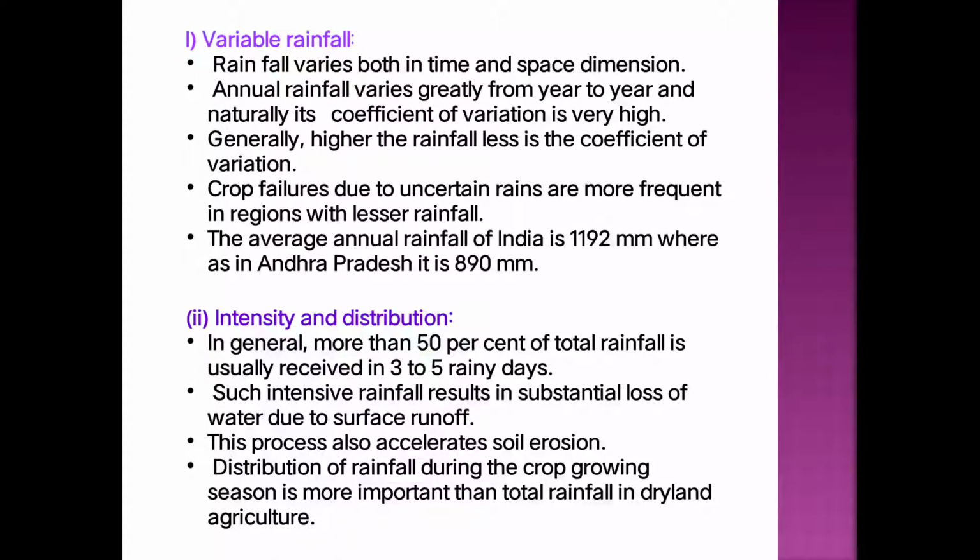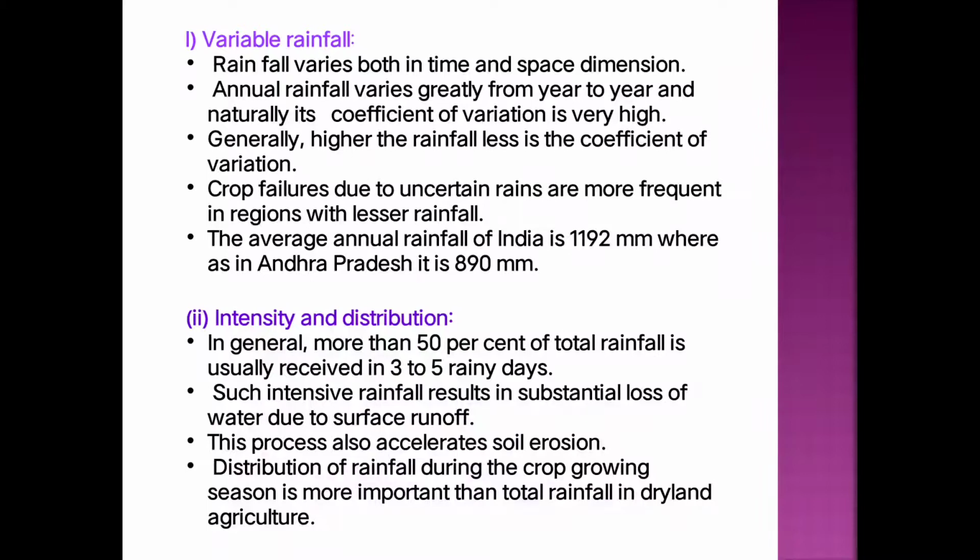Then crop failures due to uncertain rains are more frequent in regions with lesser rainfall. That means in those areas which receive less rainfall, frequent crop failure may occur. Then the average annual rainfall of India is 1192 millimeter, whereas in the case of Andhra Pradesh it is only 890 millimeter. That means this figure shows the rainfall variation from place to place as well as from time to time. So this is the first rainfall characteristic, the variability of rainfall, which we have studied here.